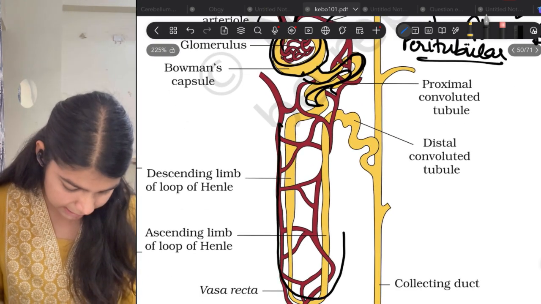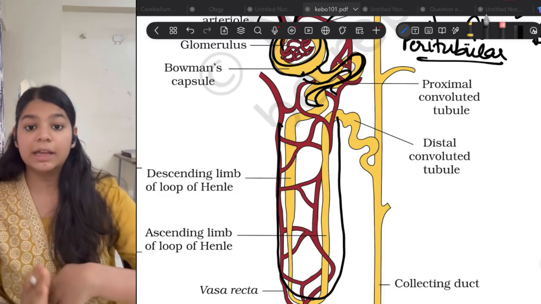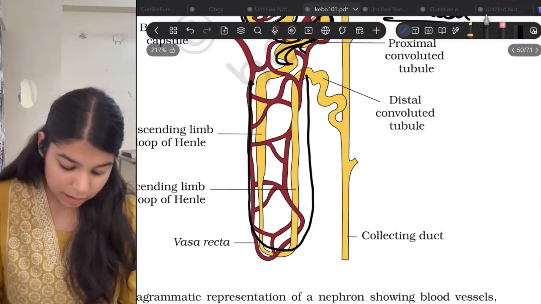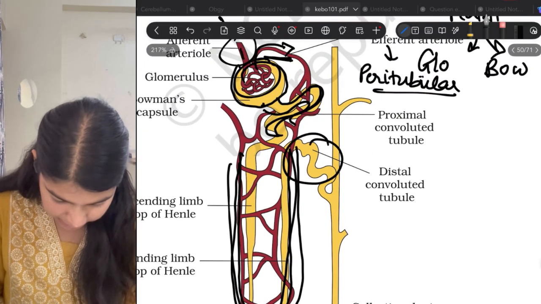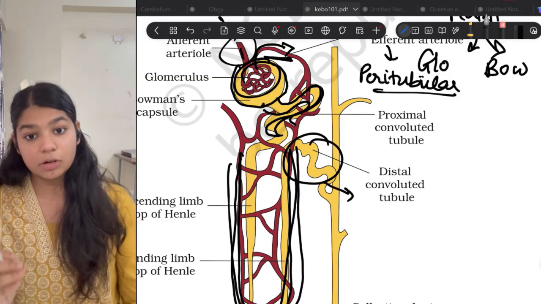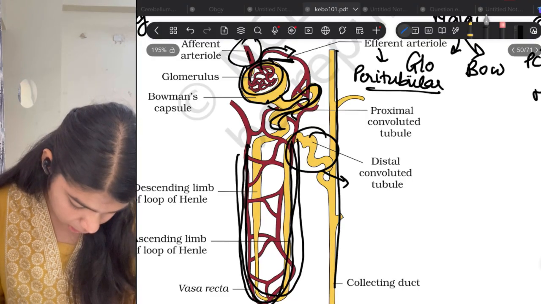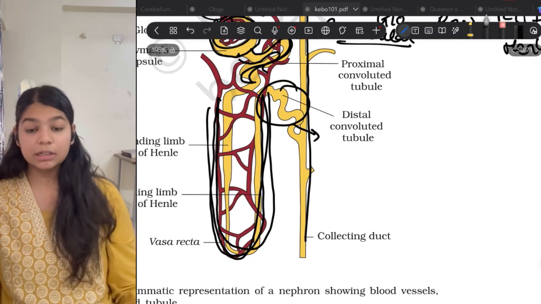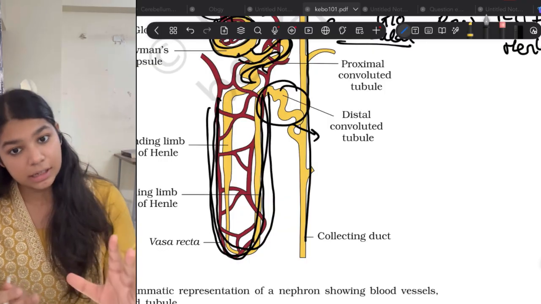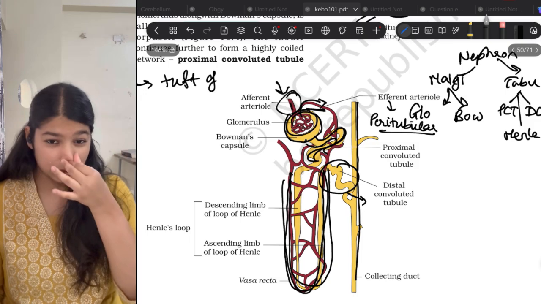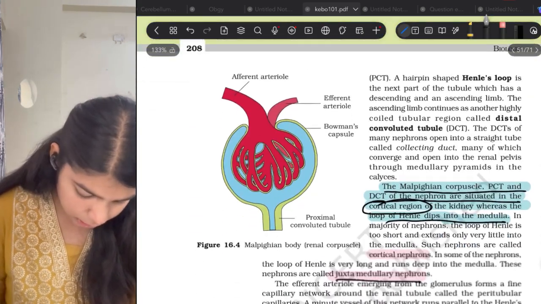Then we have Henle's loop. Henle's loop is again divided into the descending limb, the one which goes down, and the ascending limb, the one which goes up. So this is a hairpin-like structure. Okay. Then you can see it is the DCT, distal convoluted tubule. Distal means far away. Then we have the collecting duct. Many DCTs of many nephrons join a single collecting duct, and this single collecting duct goes into the renal pelvis part. Okay, got this?